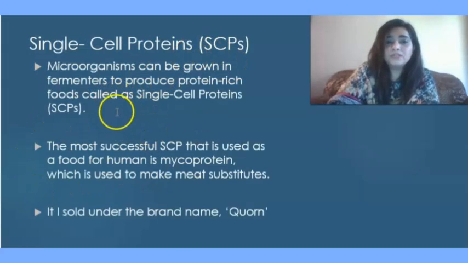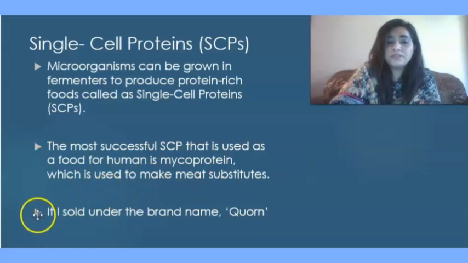Single cell proteins. Microorganisms can be grown in fermenters to produce protein-rich foods called single cell proteins, SCPs. The most successful single cell protein used as food for humans is mycoprotein, obtained from fungus, which is used to make meat substitutes. It is sold under the brand name Quorn. So Quorn is the brand name used for this single cell protein.